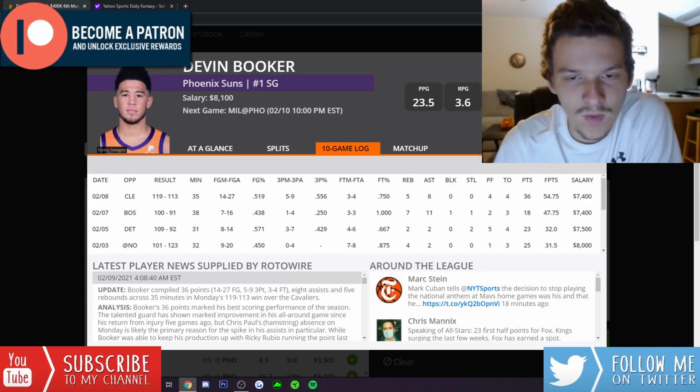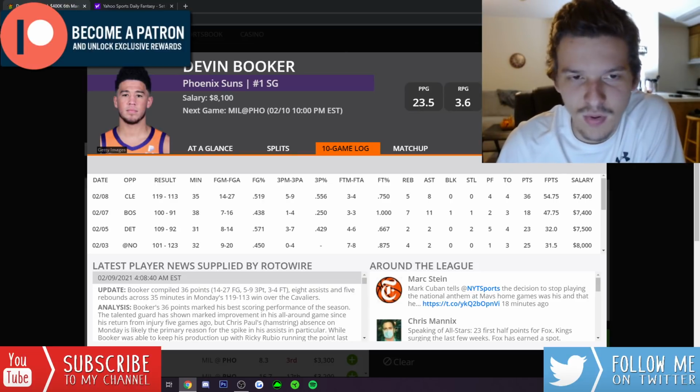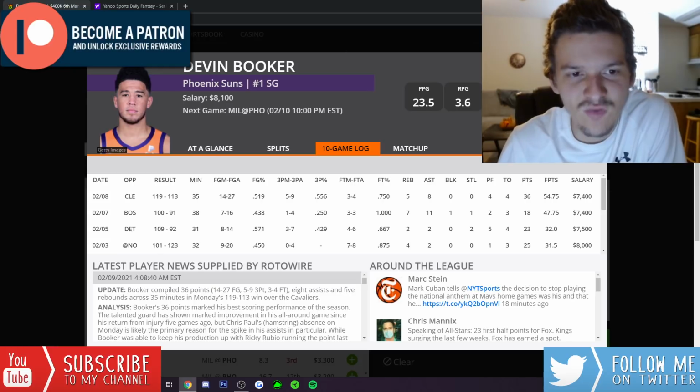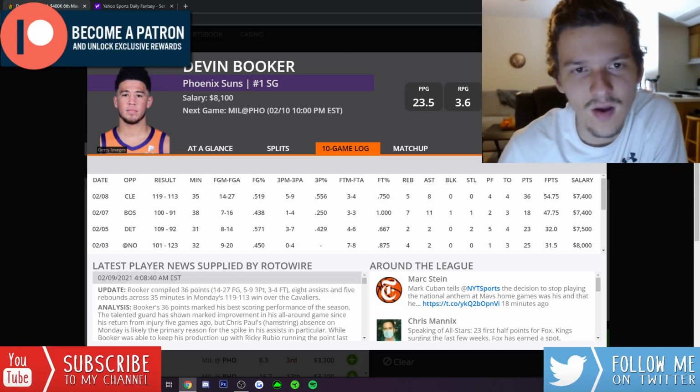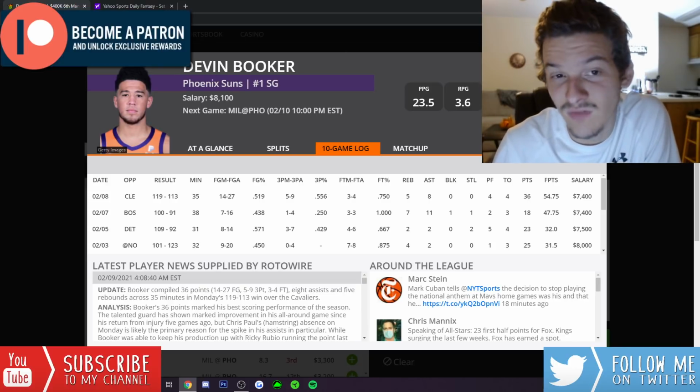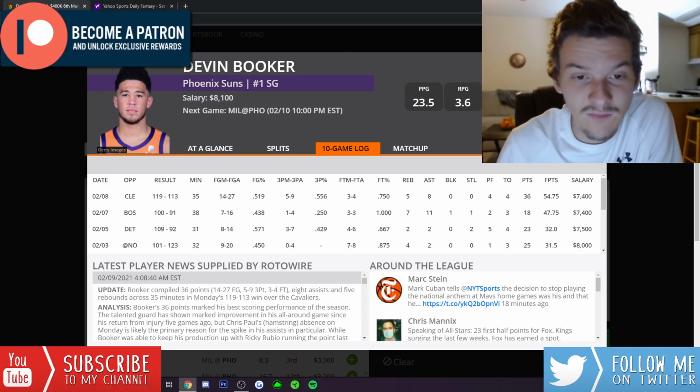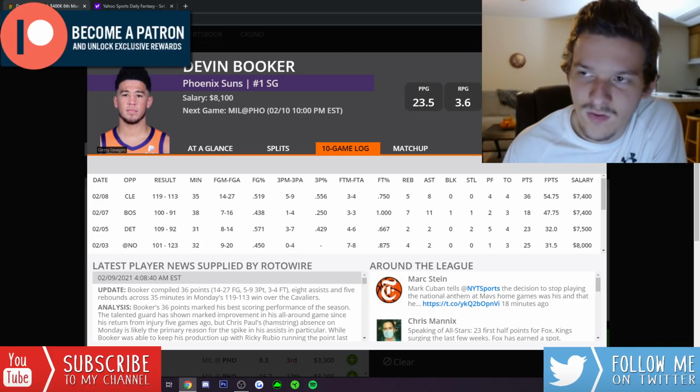But still, honestly, without Chris Paul, 8,100 is too cheap for Devin Booker. With Chris Paul off the floor, Devin Booker should be priced around 9K. He got 54 DK points last game with Chris Paul out, took 27 shots. The offense ran through Devin Booker, and that's going to be the case once again tonight if CP3 is out. So the big injury to watch here is the status of Chris Paul. If he's out again, I love Devin Booker, and I think he is a very strong pay-up option on this slate. But just a wait and see for now.